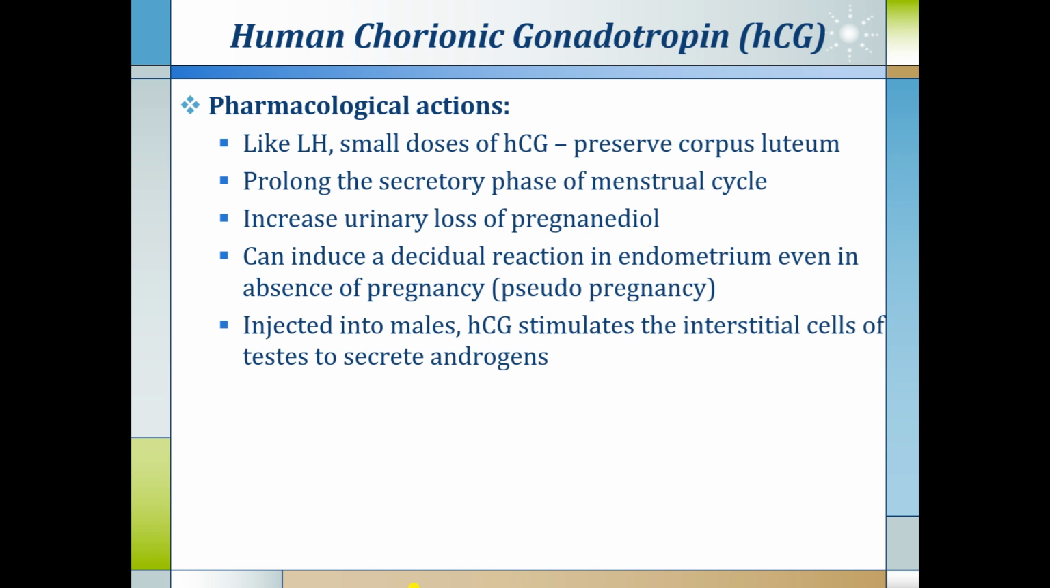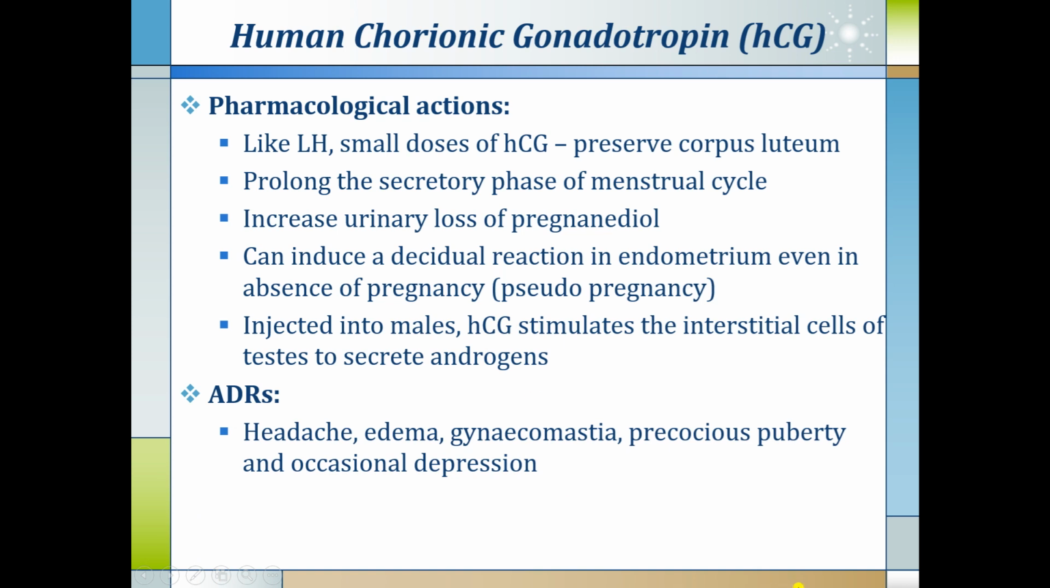Pharmacological actions: like LH, small doses of HCG preserve corpus luteum, prolong the secretory phase of the menstrual cycle, increase the urinary loss of pregnanediol, can induce a decidual reaction in endometrium even in absence of pregnancy, and can produce a pseudo-pregnancy state. Injected into the male, HCG stimulates the interstitial cells of the testes to secrete androgens.